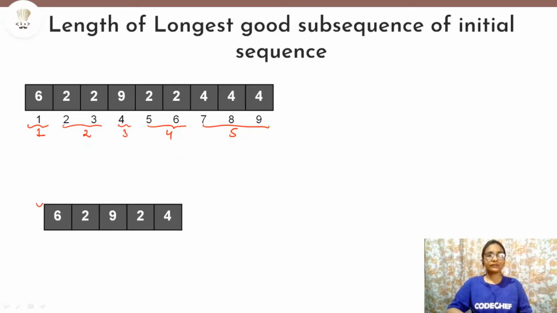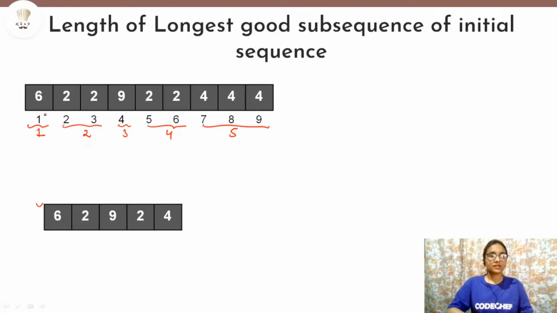But how can we find out the length? The length can be easily found out if we just check the adjacent elements to be non-identical. That means we count the number of non-identical adjacent elements. If we do that, then we will be able to count these groups.